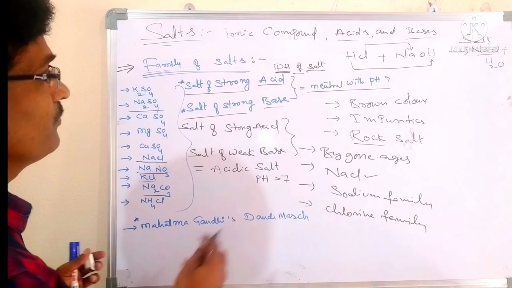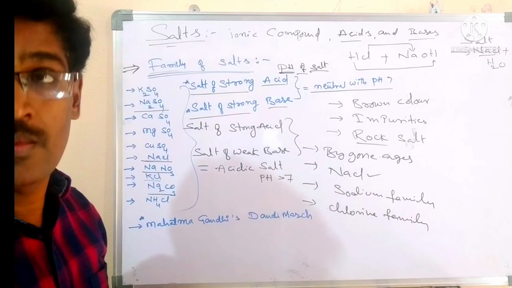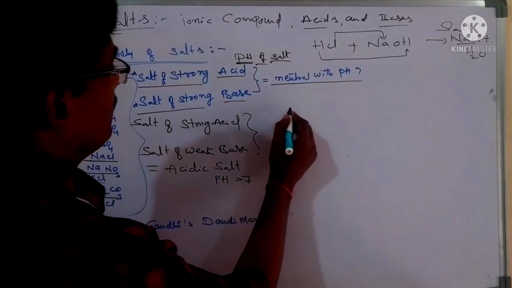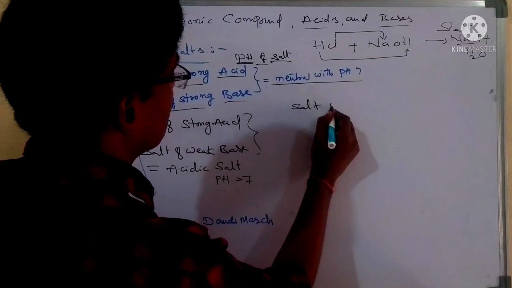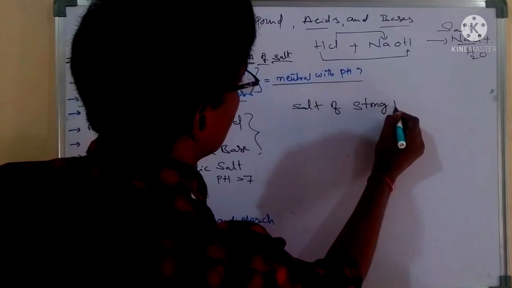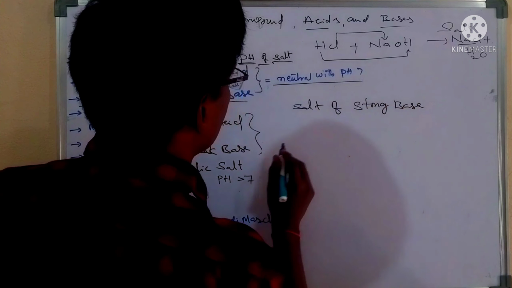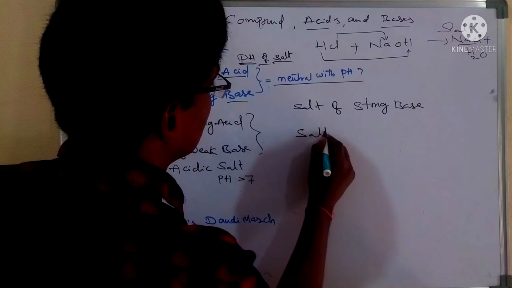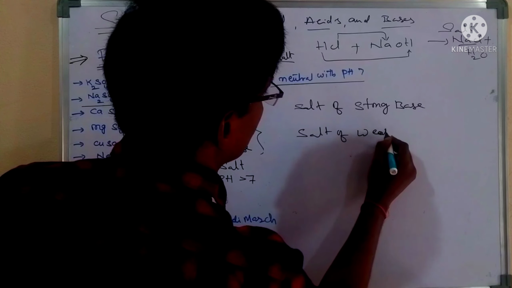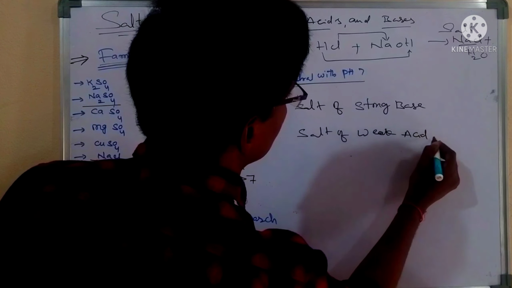Next, salt of a strong base and a weak acid.